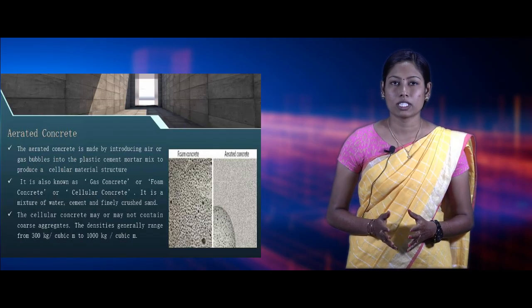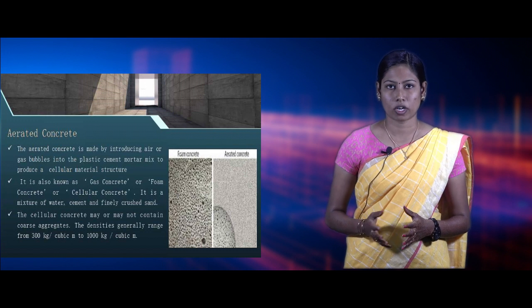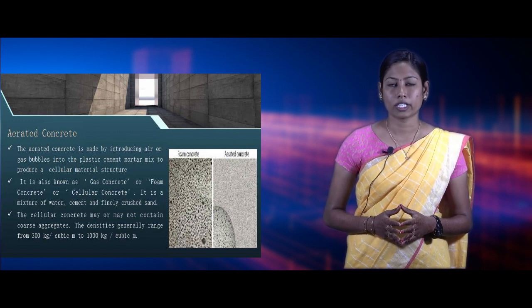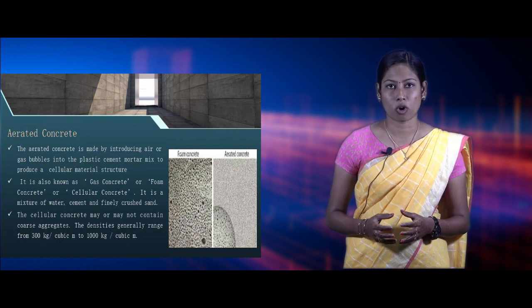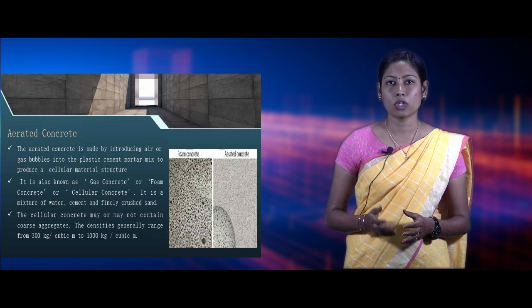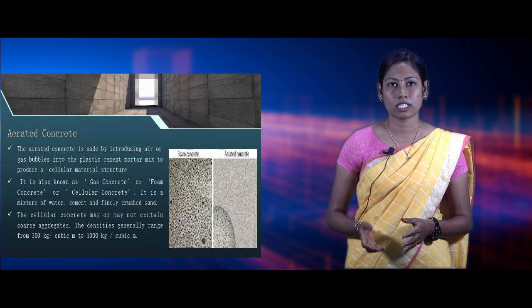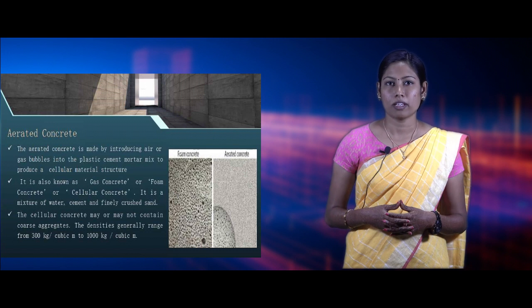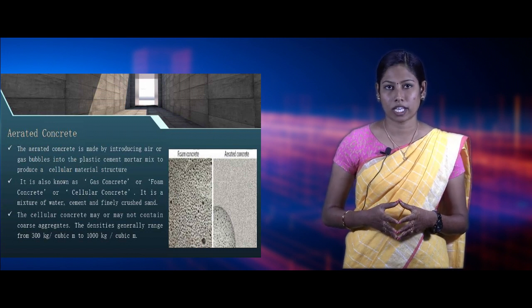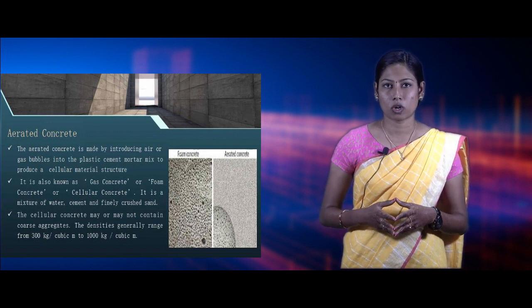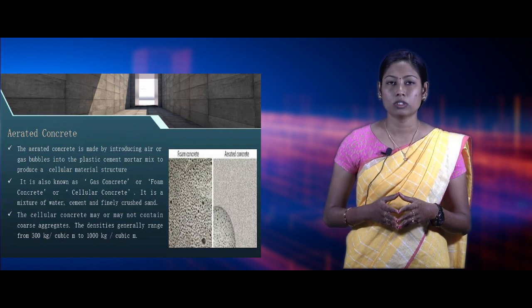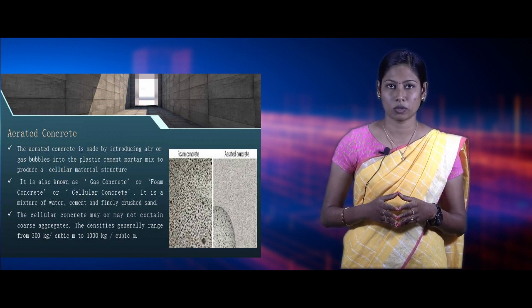Aerated concrete is different from air entrained concrete. Air entrained concrete contains a much lower proportion of air and is in fact heavy concrete, whereas the amount of aeration is more in cellular concrete, and it is lightweight. Aerated concrete may or may not contain coarse aggregate. The density of aerated concrete is between 300 to 1000 kg per meter cube.